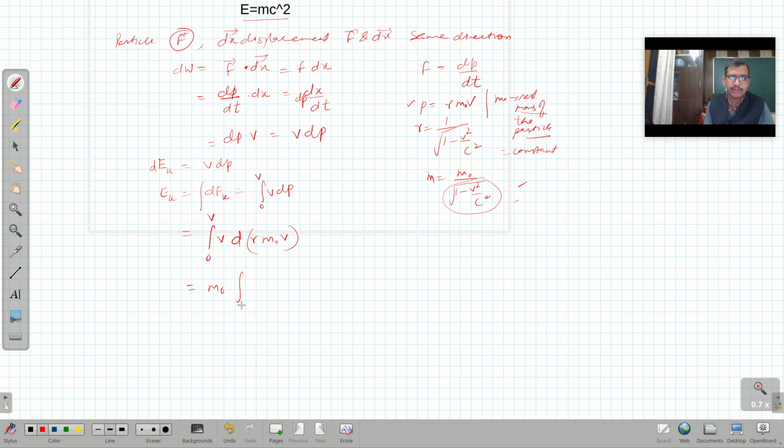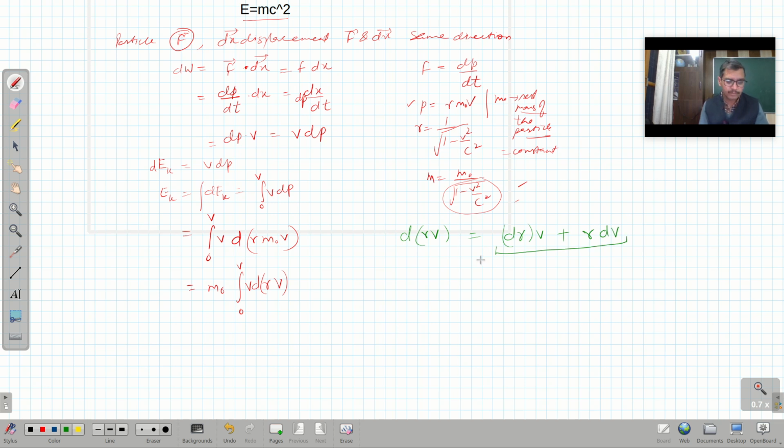So let me write it like this: 0 to v, and v d of gamma v. And how can this be written? Sorry, d of gamma v. So it can be written as